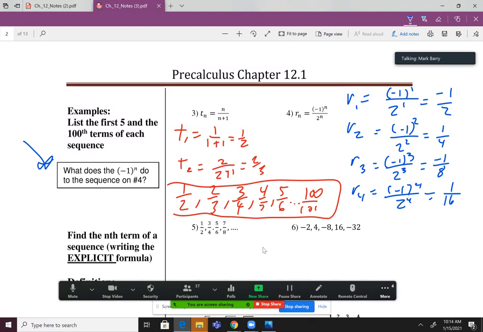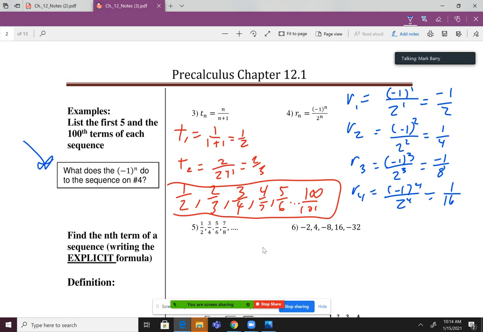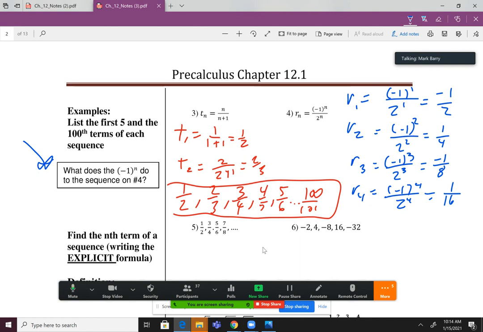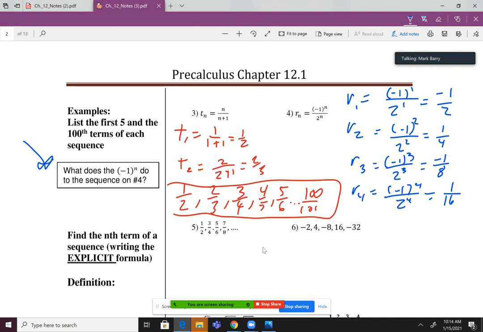Yes? Multiplied it by negative 1. Okay. And what effect did that have? It made the sequence go positive and negative. Good. Okay. And Kushi says the same thing that Logan's saying here in class, that if it's an odd term, it's negative, and if it's an even term, it's positive. Yes, it makes the sequence alternate positives and negatives. Great observation there, Kushi, because that's going to help us going forward.